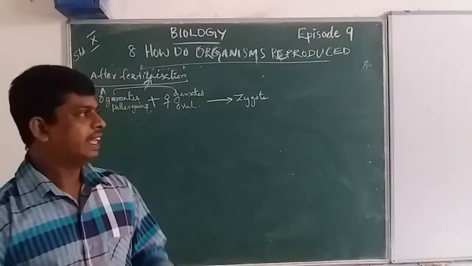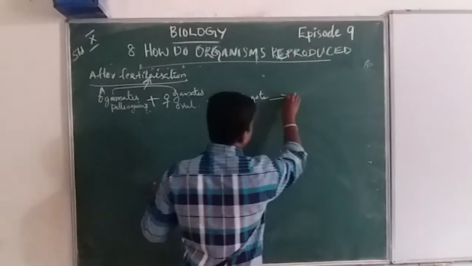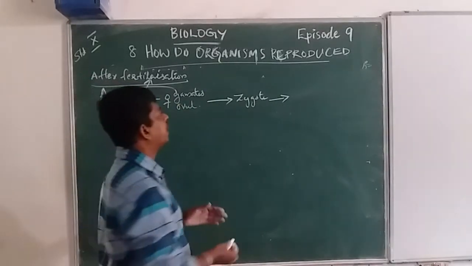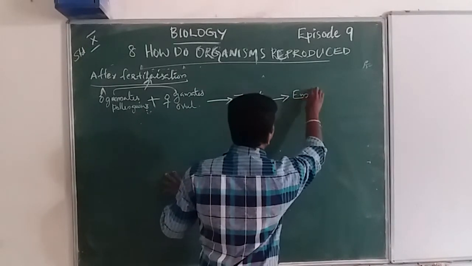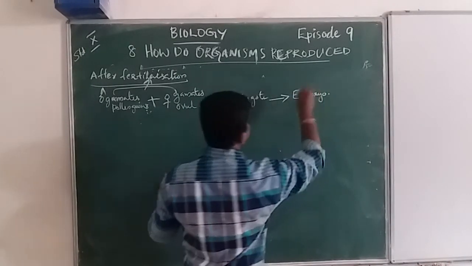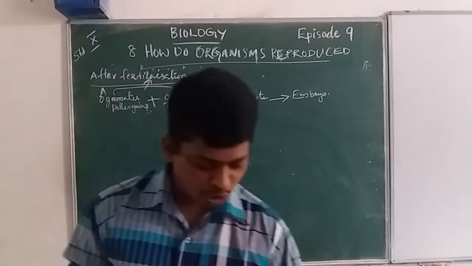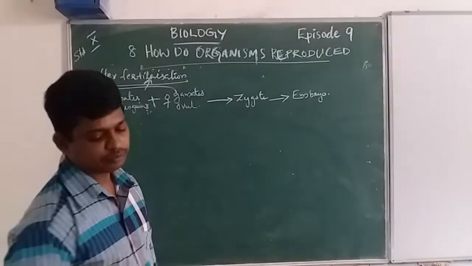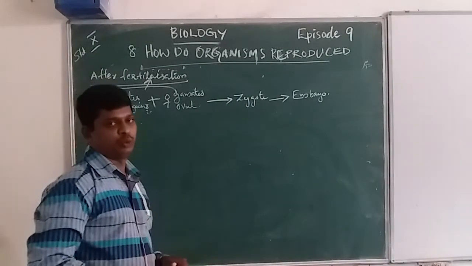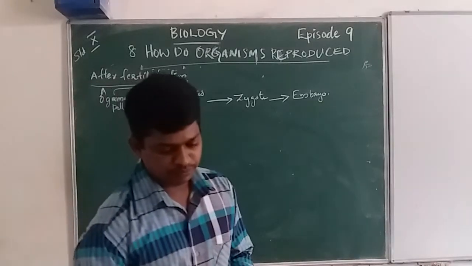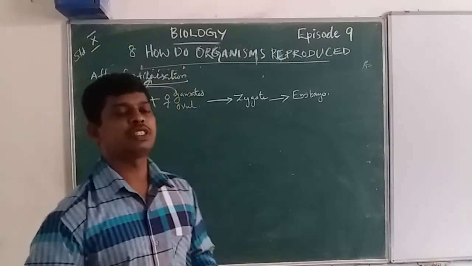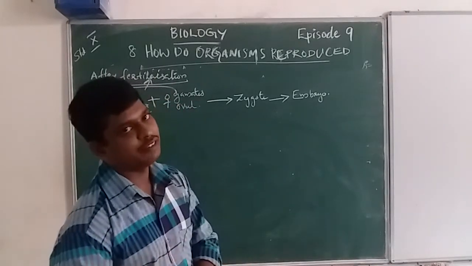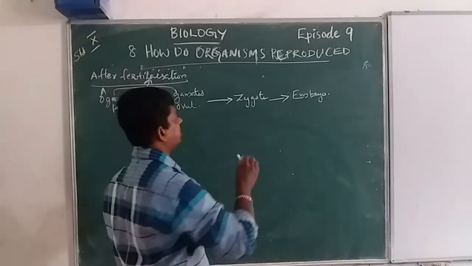Then the zygote undergoes continuous division to form an embryo. The ovule develops into a seed.